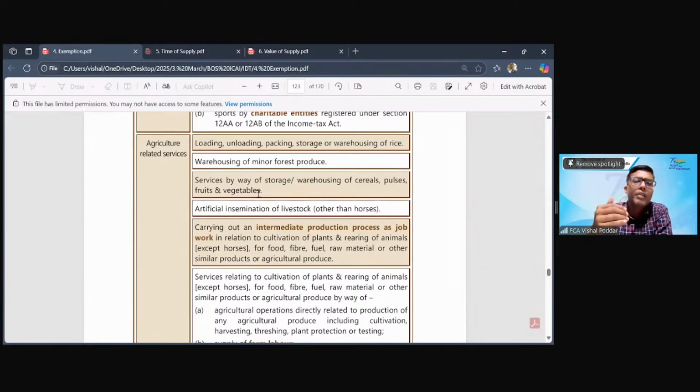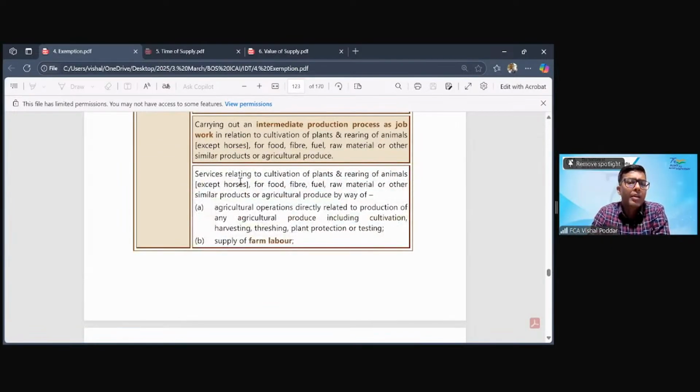When you read the definition of agricultural produce, the first part of the definition is saying this. What? Agricultural produce means produce resulting from cultivation of plants, etc., for food, fiber, fuel, etc. And then it says on which only those processes are performed which are performed by the grower and which are necessary to make it ready for the primary market.